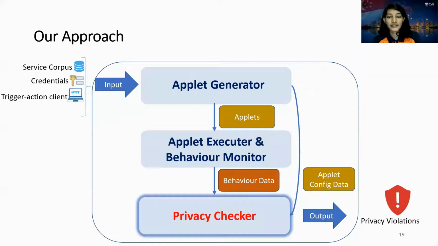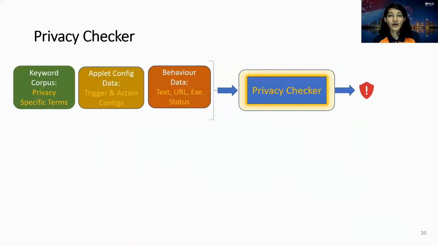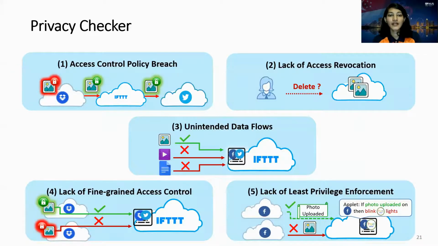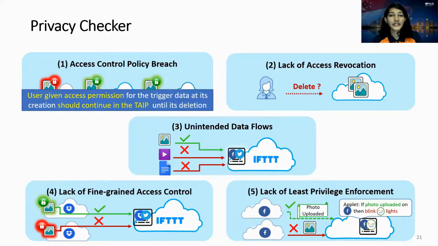Next, these behavior data along with the applet configuration data we input to the privacy checker. Also, it uses a keyword corpus which includes privacy-specific terms. So this is how we define the privacy violation in terms of type. First, user given access permission for the trigger data at its creation should contain in a type. Otherwise, lack of access, access control policy breach exists.